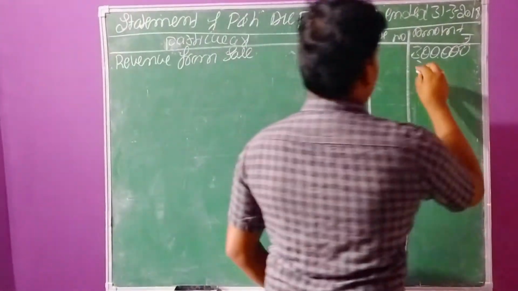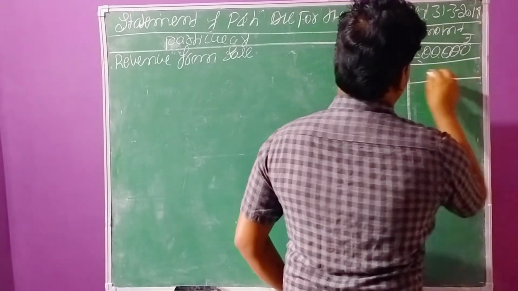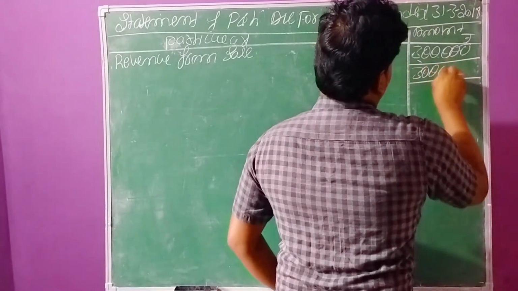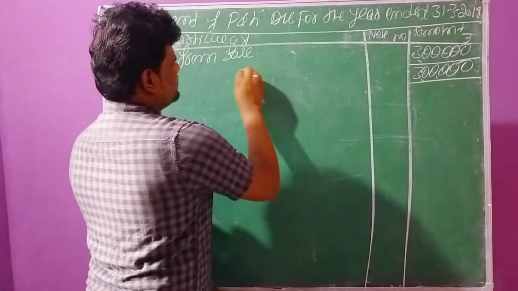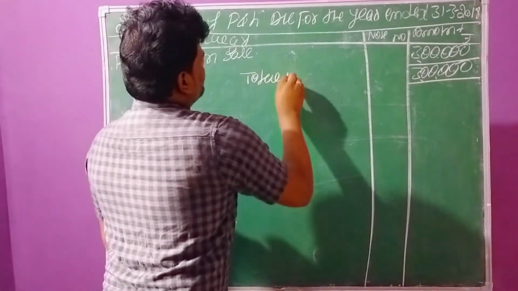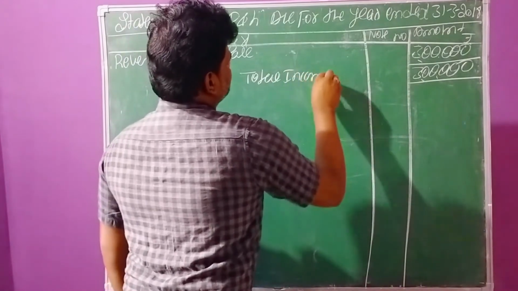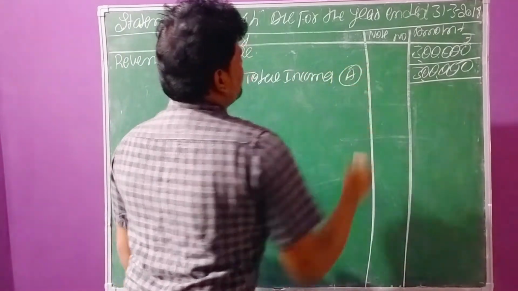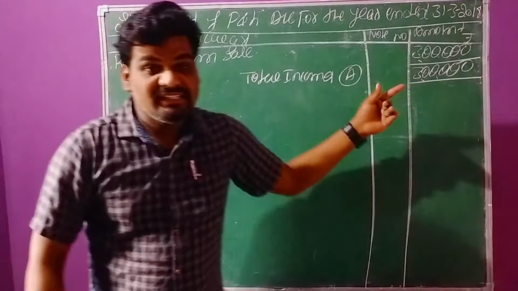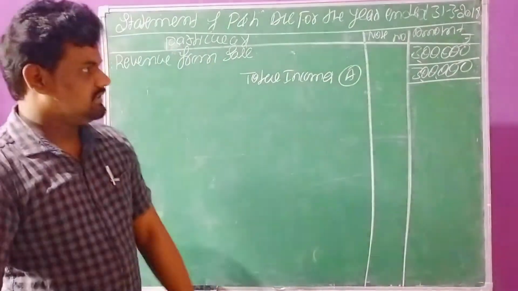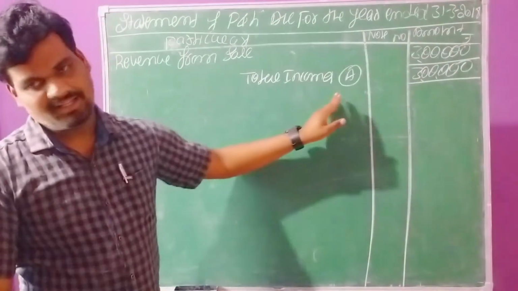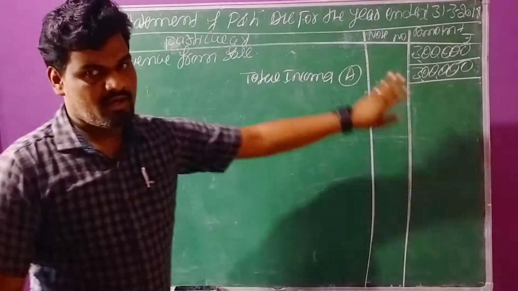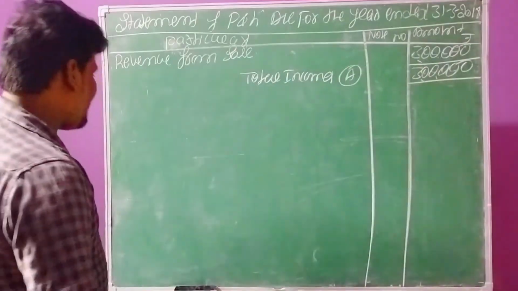Now we need to make the total: three lakhs. These total incomes we can show as A value. So we have ascertained total incomes, which are total revenues.